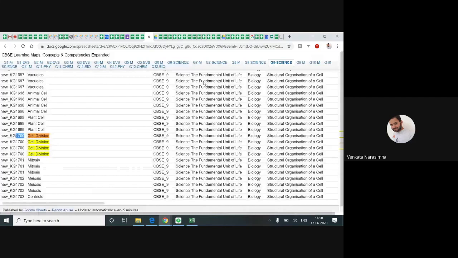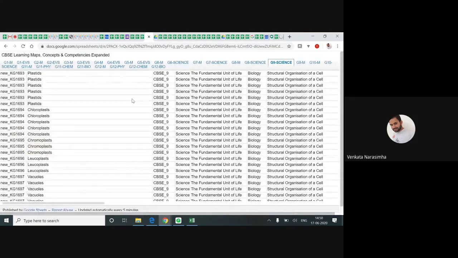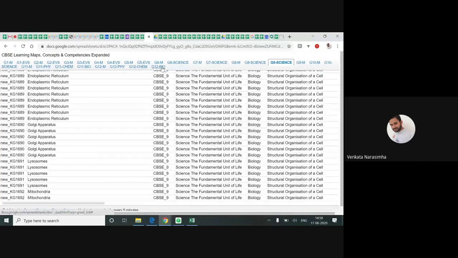You can see the concepts here. This is the concept link. You can see now from grade 1 mathematics to grade 12 bio. Each and every grade's concepts are present here. As of now, I told you it is of grade 6 mathematics. You can see here, grade 6 mathematics. I'm clicking on it.